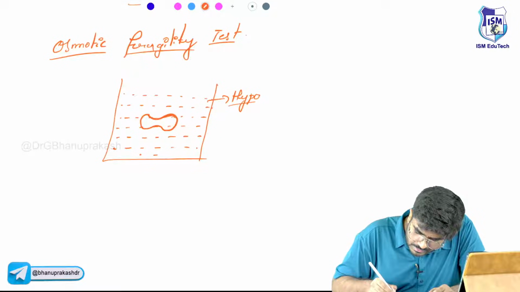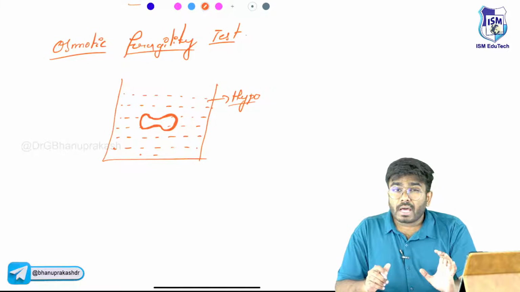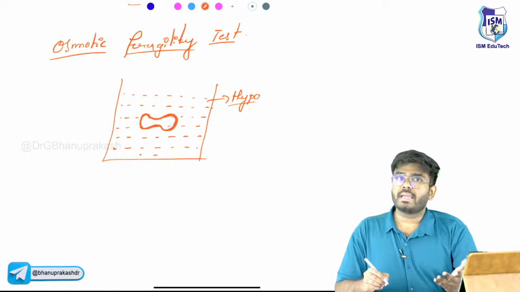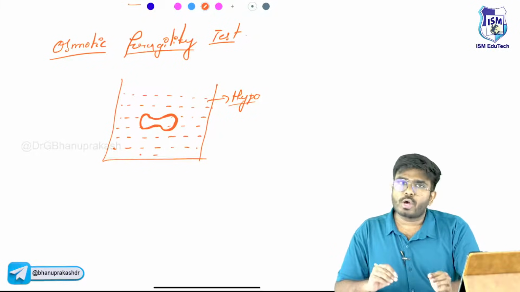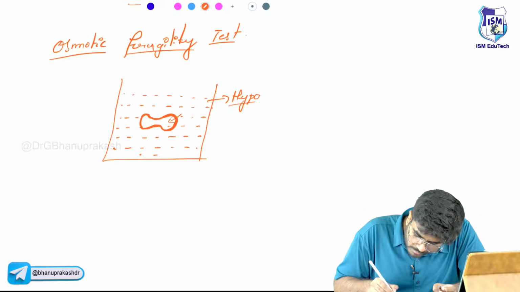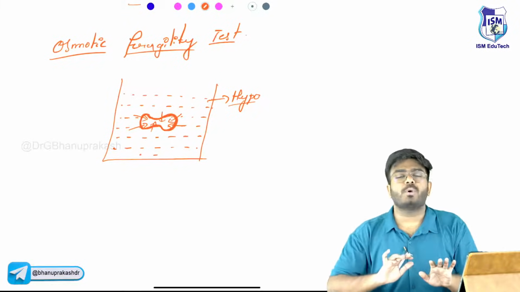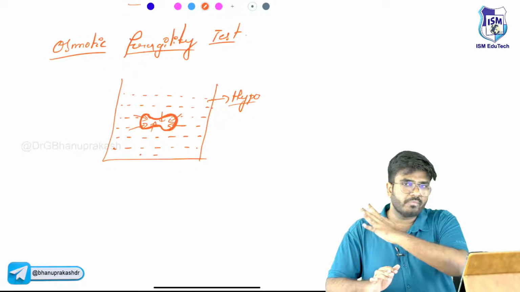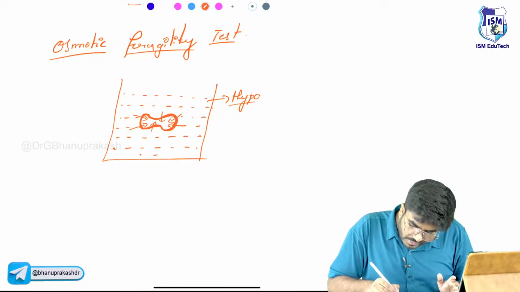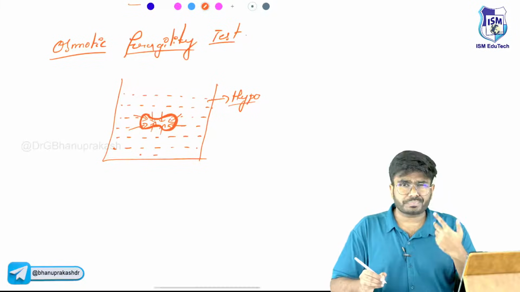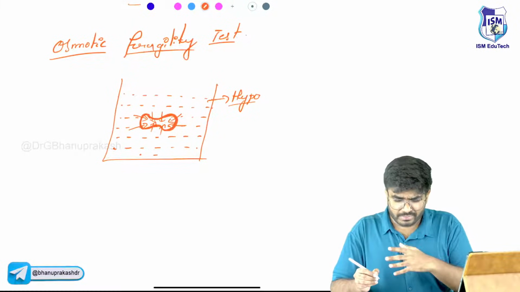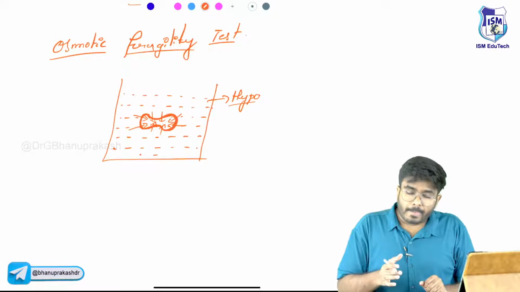The RBC is present in our blood, so its osmolarity is somewhere around 300. Inside the RBC there is high osmolarity, outside there is low osmolarity. So you know it, water will move from low osmolarity to high osmolarity. Wherever there is sodium, water moves towards the sodium. Wherever there is high osmolarity, water is moving towards that.